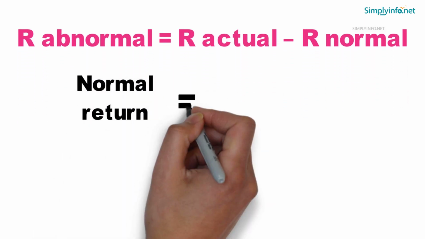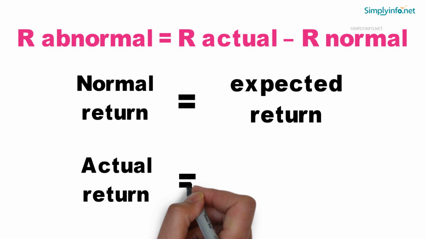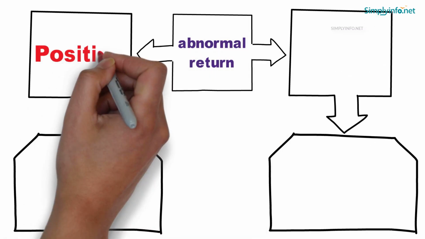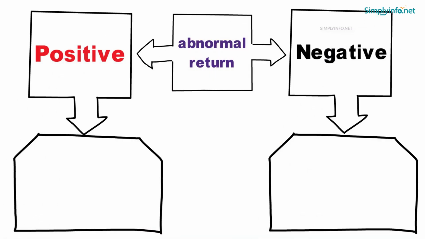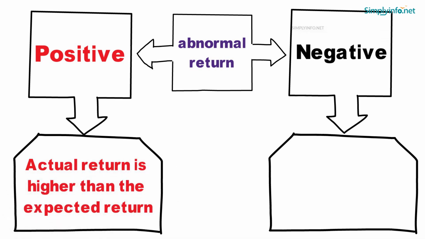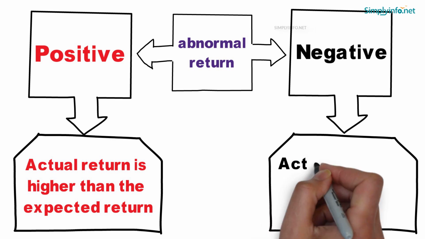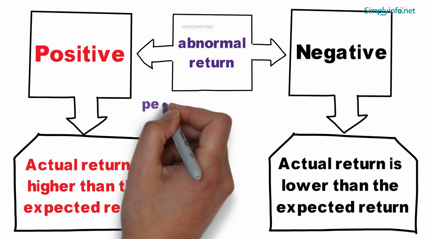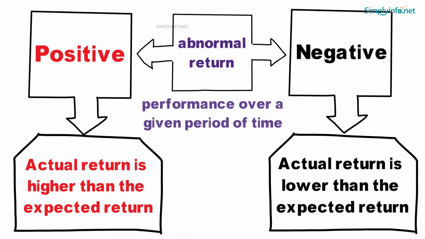Normal return is the expected return, whereas the actual return is the real return in a particular period of time. An abnormal return can be either positive or negative. If the actual return is higher than the expected return, it is positive. If the actual return is lower than the expected return, then it is negative. An investment's abnormal return, whether positive or negative, measures how it performed over a given period of time.